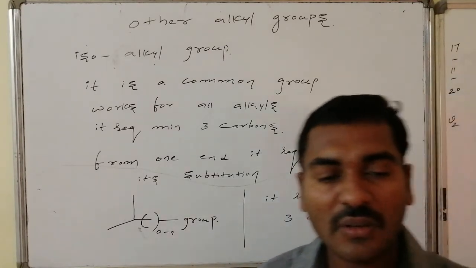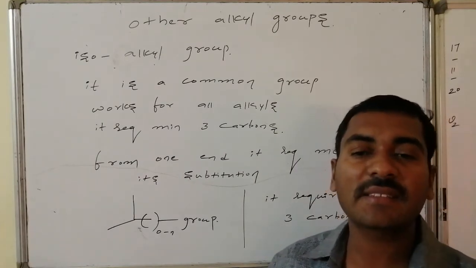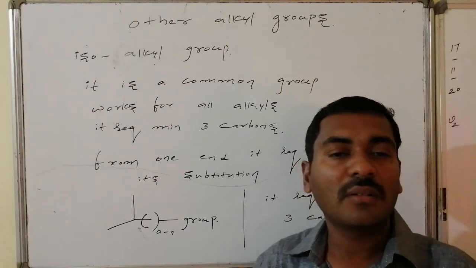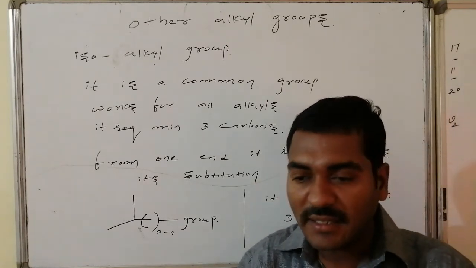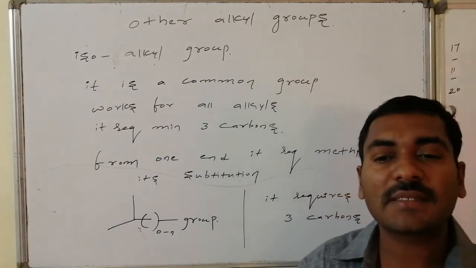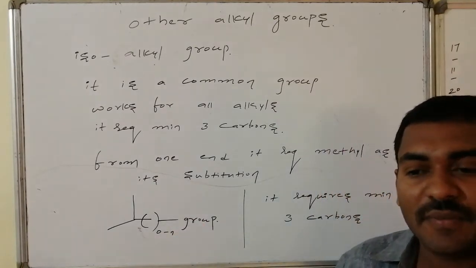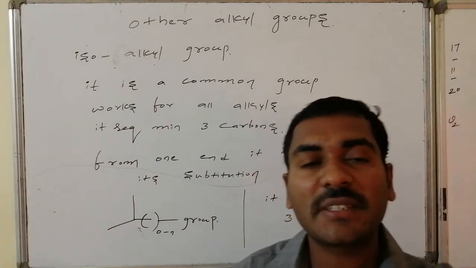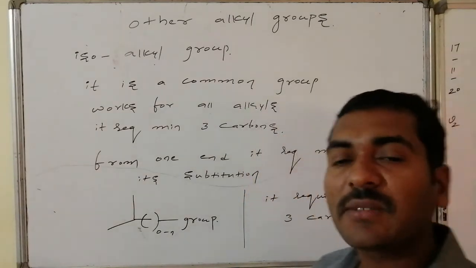So the last but one carbon from one end consists of methyl as the substitution, followed by all the remaining carbon atoms present in the skeletal in a straight chain without branches. At the other end, if a primary hydrogen is replaced by a group, and such features are associated, then that group is said to be the isoalkyl group.